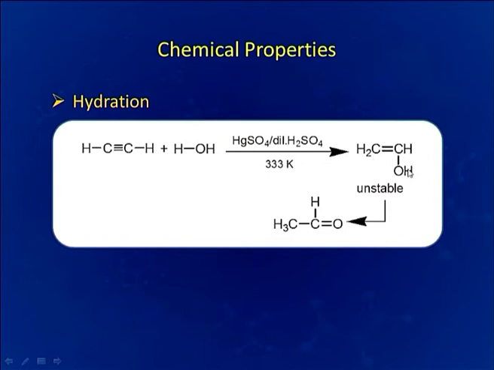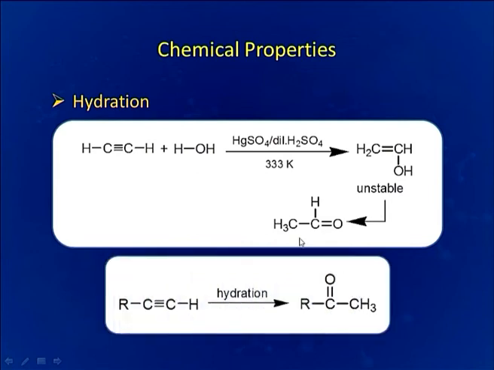This is a simple addition reaction, H plus will be added here and OH will be added here. Now since this is again an unsaturated alcohol, this is the enolic form, so it will be unstable and will easily tautomerize to the ketonic form and we will be getting acetaldehyde. If we are starting with a higher alkyne, then we will be getting a ketone.